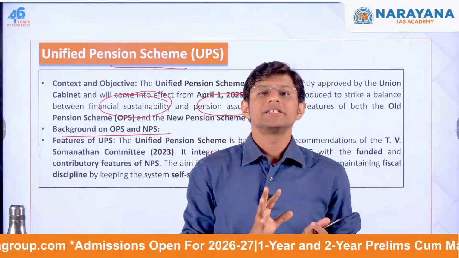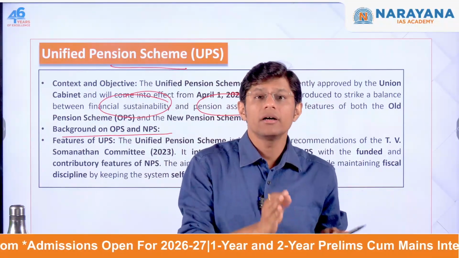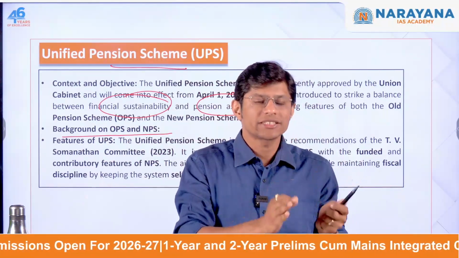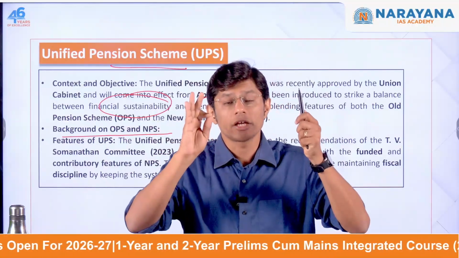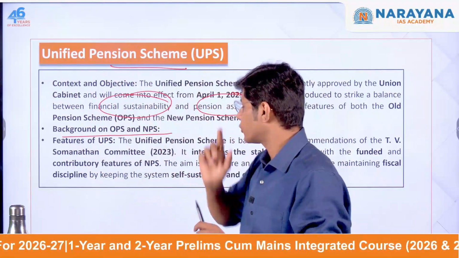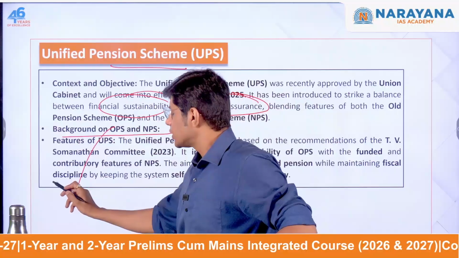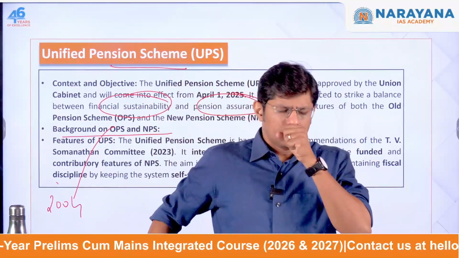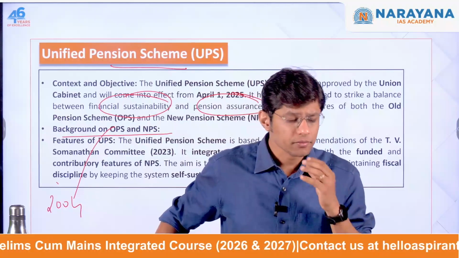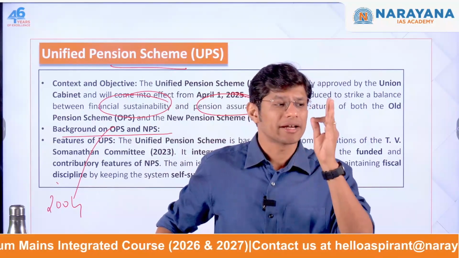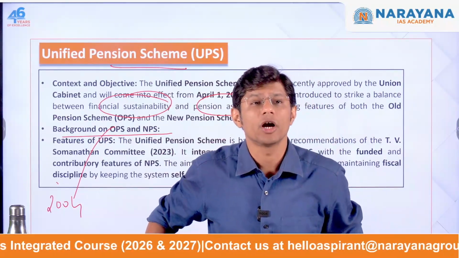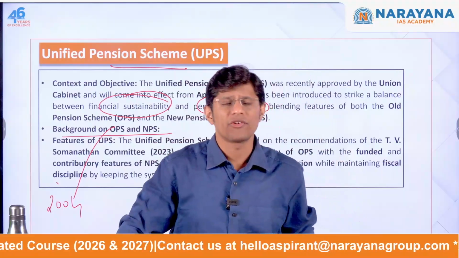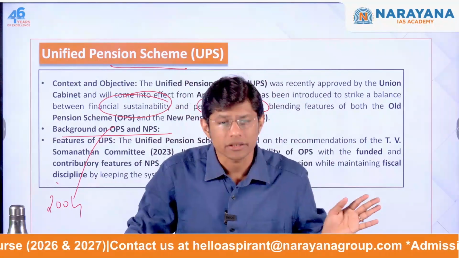The old pension system provided a guaranteed fixed pension to the government employees who joined the government before 2004. These employees get a guaranteed fixed pension, and this pension is funded entirely by the government.